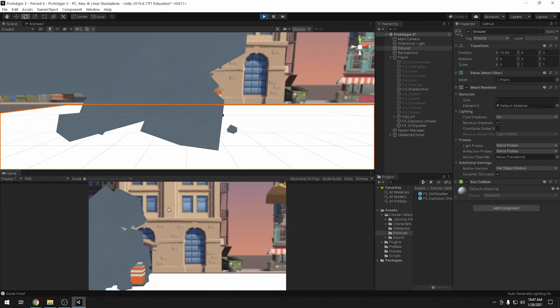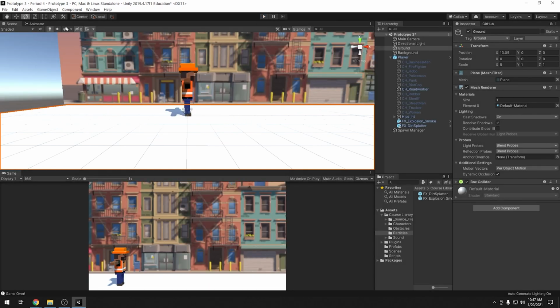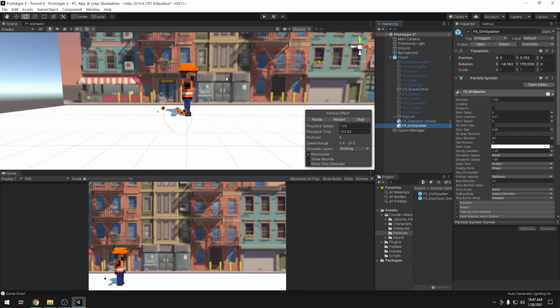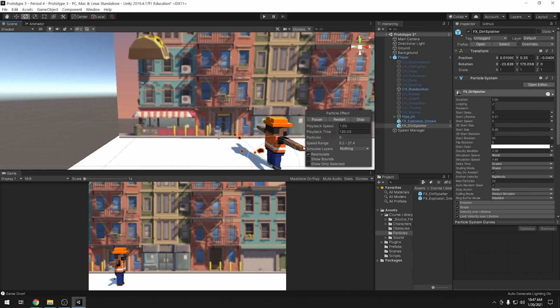All right, so it's okay. I actually want more dirt flinging up, so I need to go back in on that dirt splatter particle effect and make sure that it's really flinging dirt out there, right? Okay. Oh no, I rotated it so much that I'm not able to pull it straight up anymore. Okay.